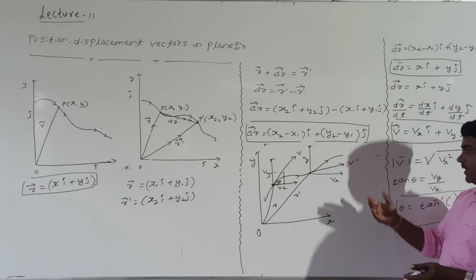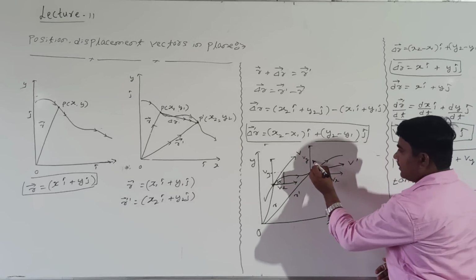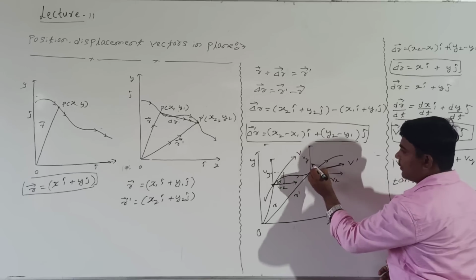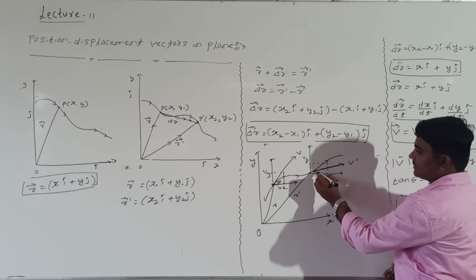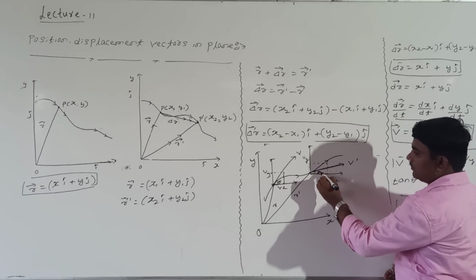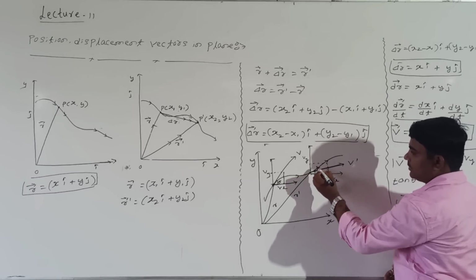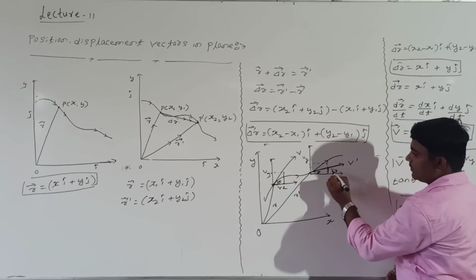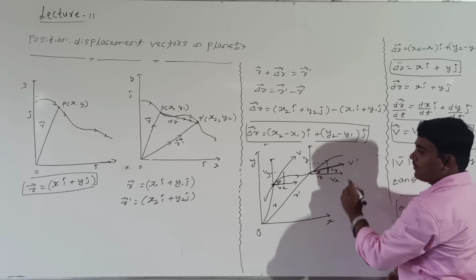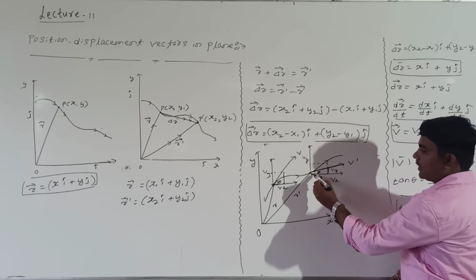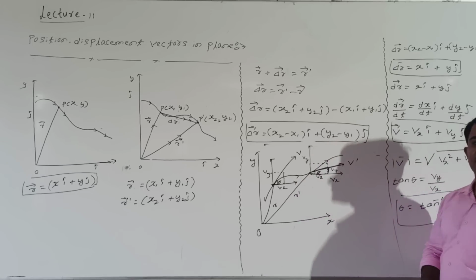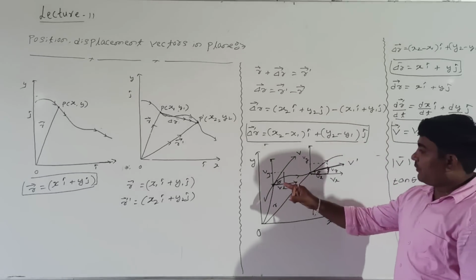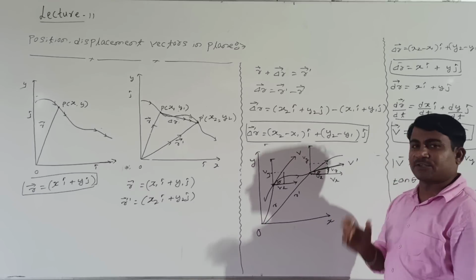Then again how to take? It is theta, this is the resultant velocity, taken by the parallelogram of addition of vectors. Look at me, this is theta. This looks like a triangle now. In this direction the Vy component is there. What about this component? Vx component. A very small triangle looks like here. How to take tan theta? Opposite by adjacent. Velocity v is in this direction, v dash is in this direction.